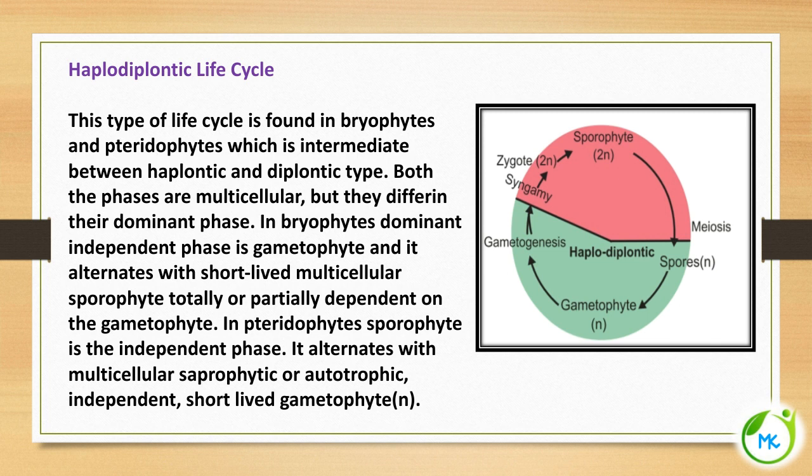In bryophytes the dominant phase is the gametophyte, whereas in pteridophytes the sporophyte is the independent phase. It depends upon which is the dominant phase. In bryophytes the gametophyte is dominant and alternates with a short-lived sporophytic phase, whereas in pteridophytes the sporophytic phase is dominant and alternates with a short-lived gametophyte.